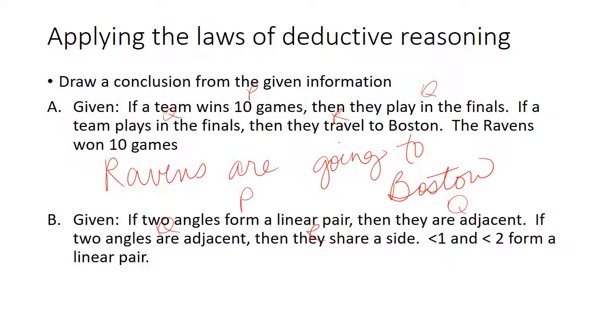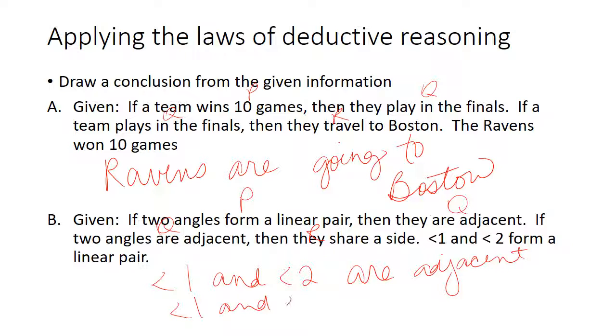So if they form a linear pair, angles 1 and 2, that means that they are adjacent. And if they are adjacent, then they share a side. We could say angle 1 and angle 2 are adjacent. And we can say that angle 1 and angle 2 share a side.